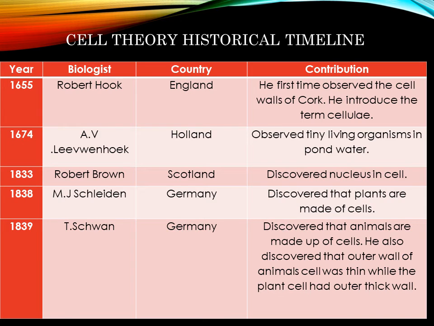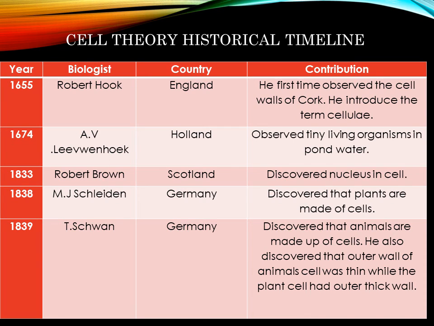There is a summary of today's topic, the cell theory historical timeline. In 1665, Robert Hooke from England first observed the cell walls of cork. He introduced the term cell. From Holland, in 1674, a scientist observed tiny living organisms in pond water.